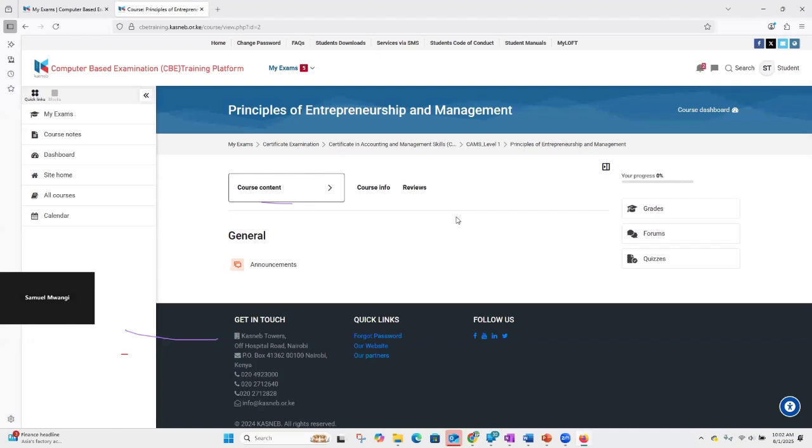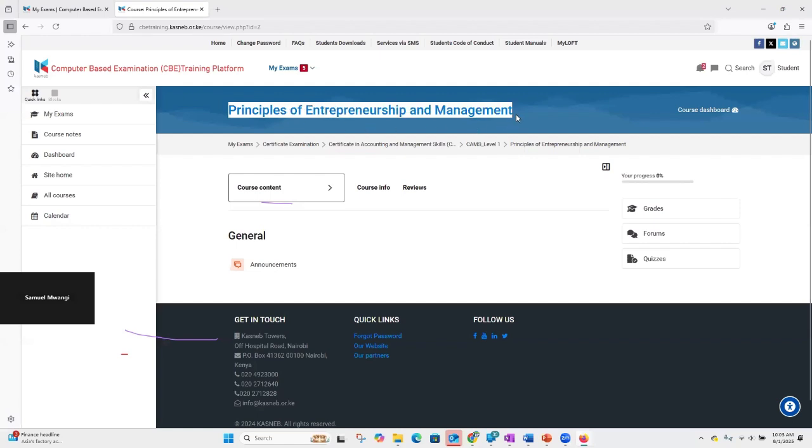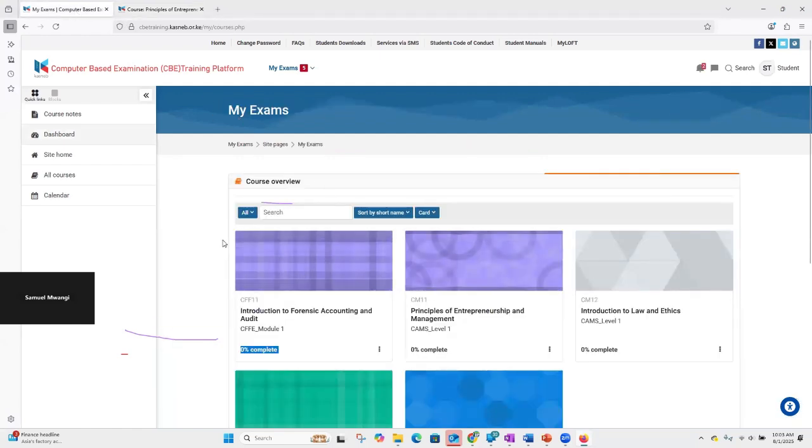Now I've selected one course and I want to go into that one paper and look for my exam now. Okay. So I've clicked on CM11 and clearly after I've clicked that, that takes me to Principles of Entrepreneurship and Management, which is the course. Then when I'm now within this course, I'll tend to forget about the menu on the left for a bit and concentrate on this page because the key thing I'm looking for is an exam within this paper. Remember, we started from here. I started from the courses. I have 5.